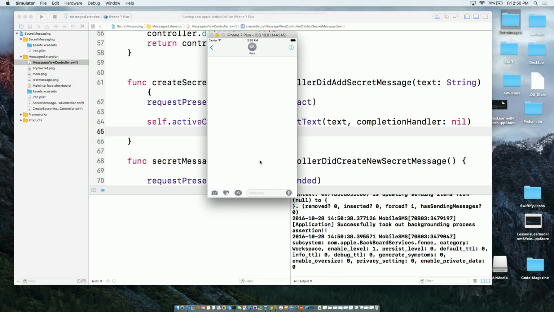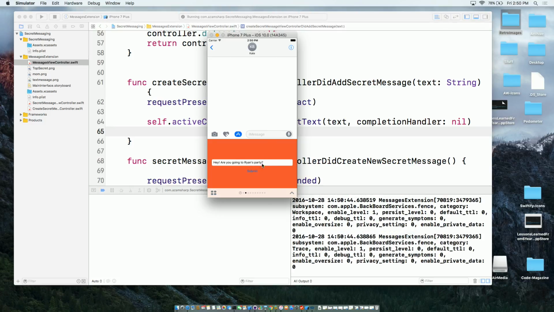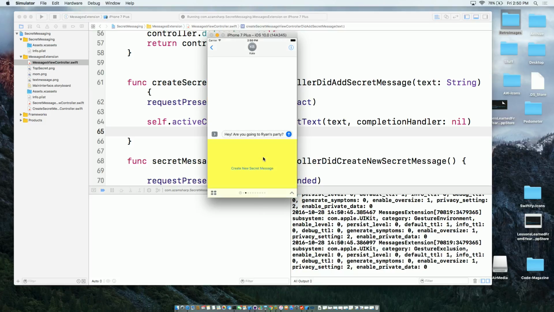All right, so let's run it again and click on that. Oh, it was just loading. And here we go, submit. I got the message in the message box and I can send it. And we are back to square one.